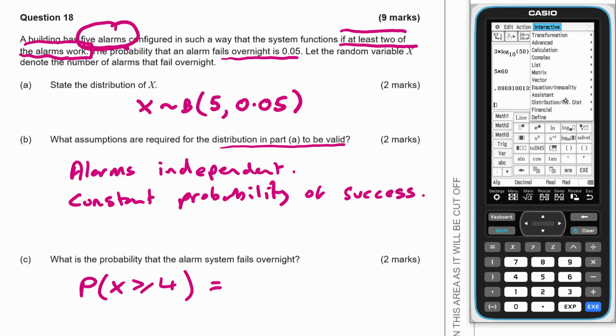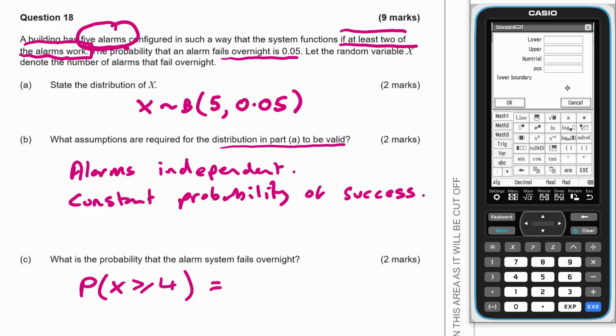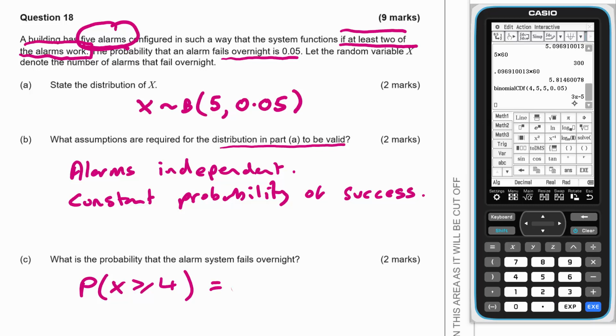So we've got binomial CDF, 4, 5, we know the number of trials is 5, and 0.05. So that is 3 times 10 to the negative 5, 0.00003.